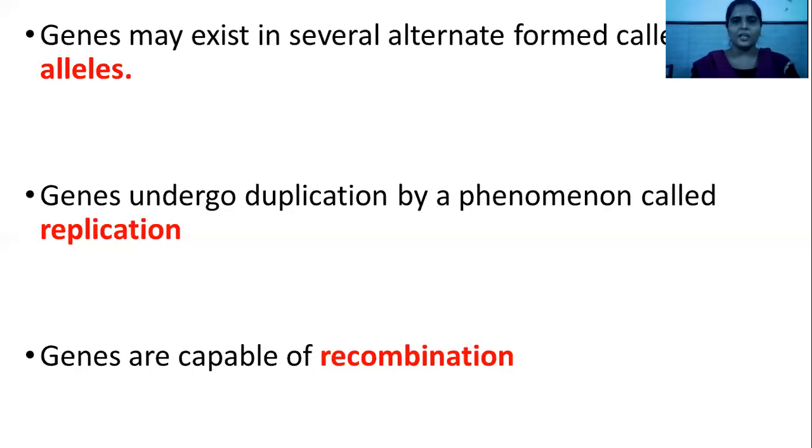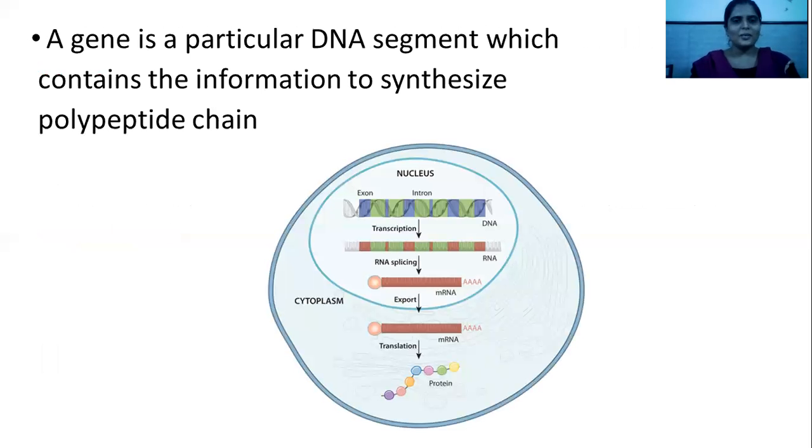The process is called replication. Genes are also capable of recombination. A gene is a particular DNA segment which contains the information to synthesize a polypeptide chain, that is protein. This process is called translation. As you can see in the diagram, this is the nucleus. The three main important processes of the central dogma of life are replication, transcription, and translation. Replication and transcription in eukaryotes occur in the nucleus, while translation occurs in the cytoplasm. So here you can see this is a gene.